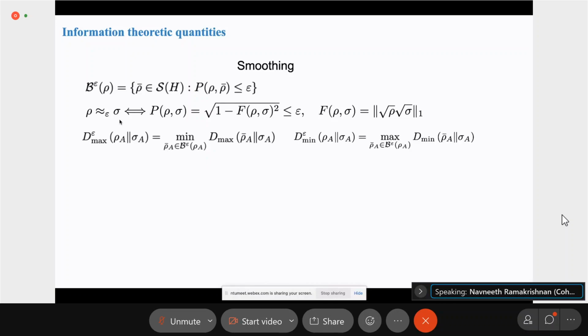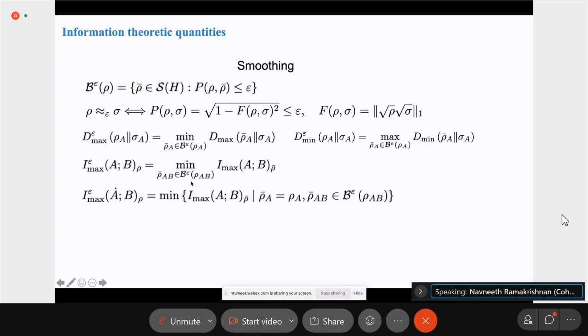So we have the smoothed max relative entropy, where we minimize over all the rho bars in the epsilon ball around rho. And similarly, the smoothed min relative entropy, where we maximize over all the rho bars in the epsilon ball. And finally, we have the smoothed max information, where we're minimizing the max information over the epsilon ball.